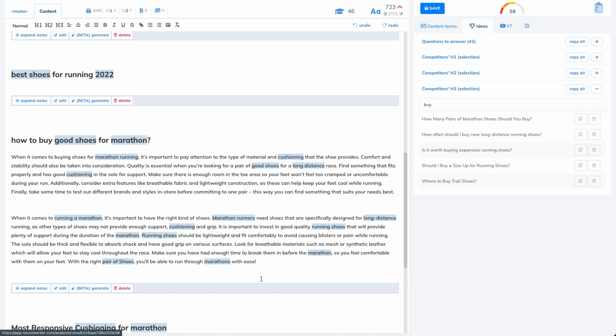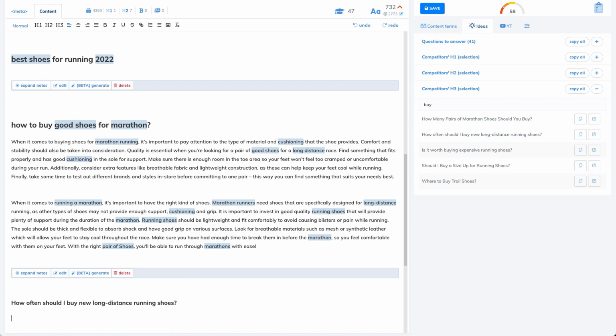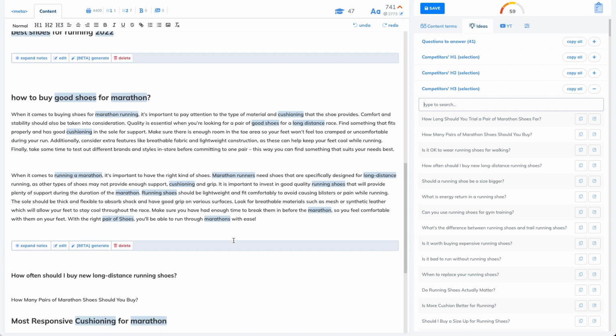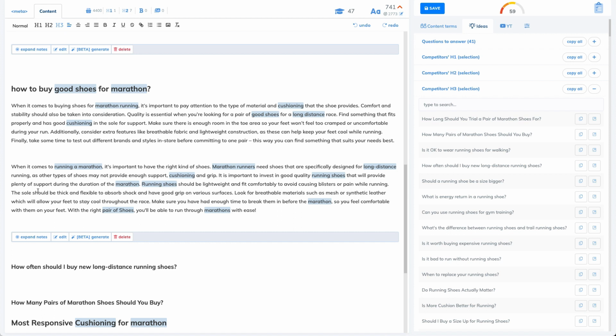So I will just copy this one and place it here as an H3. Yeah, this one is also a good one. I will take this as an H3 under the H2, and we'll say okay, also this one, buy. So that's all according to the H2, H3s. So I have two new H3s and I can write the subheadings.